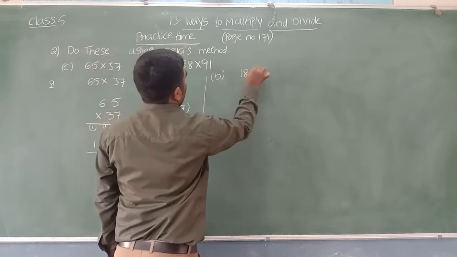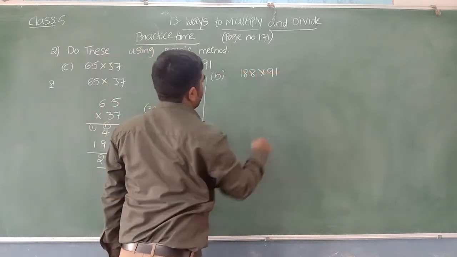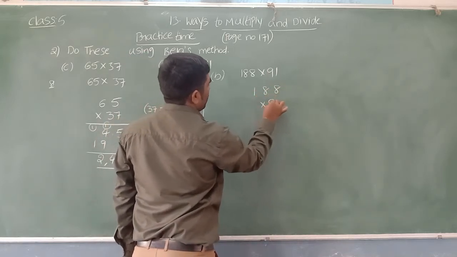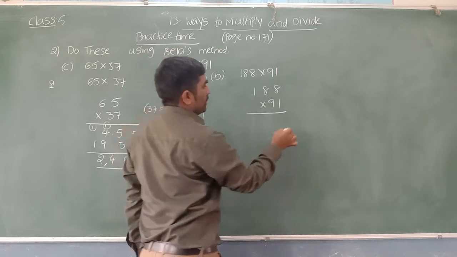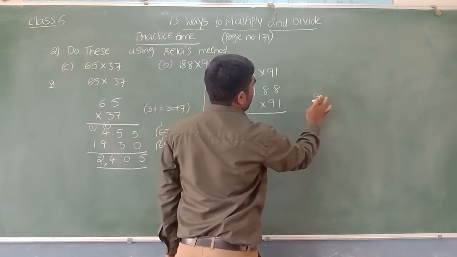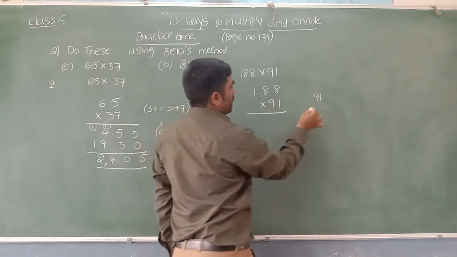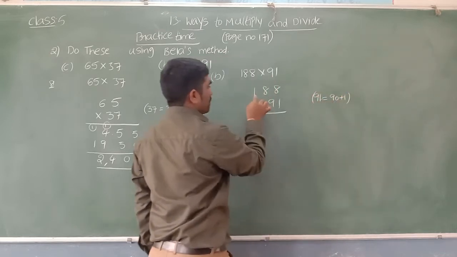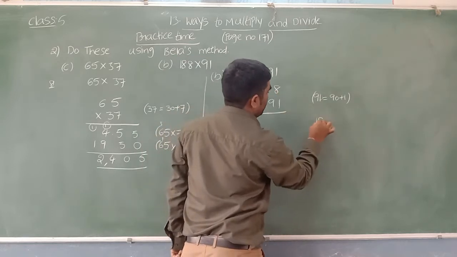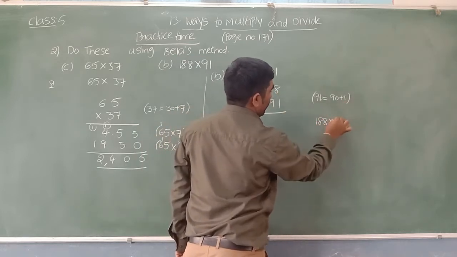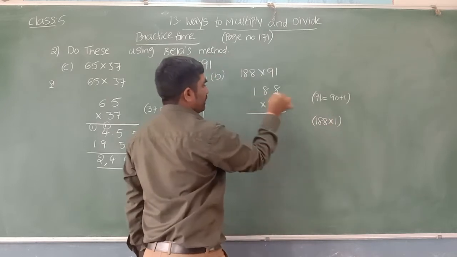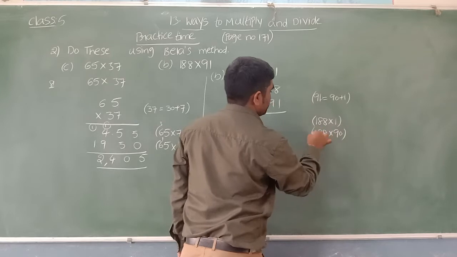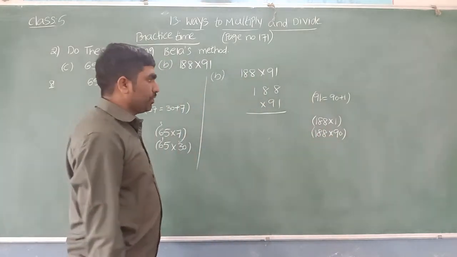So what is the B bit? 188 into 91. So let us multiply these two numbers, 188 into 91. In Bela method, she splits only the second number, 91. The second number 91 she will split like 90 plus 1. So first 188 we need to multiply with 1. Then 188 we need to multiply with 90. So let us multiply 188 into 1.